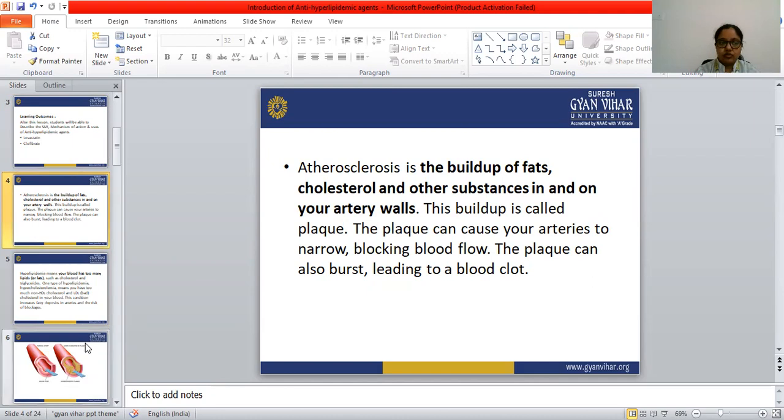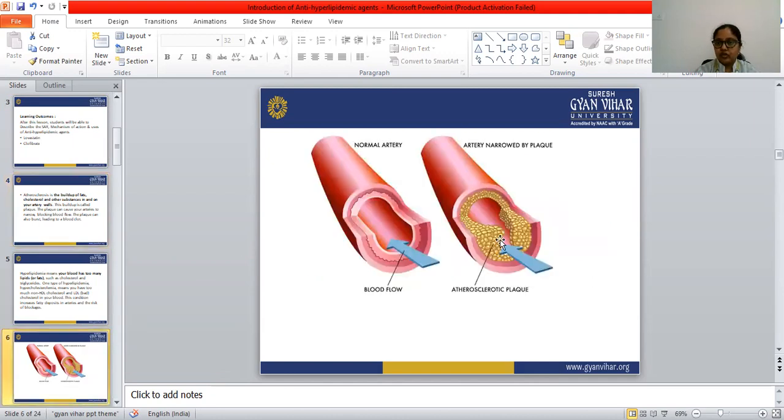Look at this picture. This is the fat, cholesterol, and other substances inside the wall of the artery. This is the normal artery with blood flow inside it, but here is the atherosclerotic plaque.